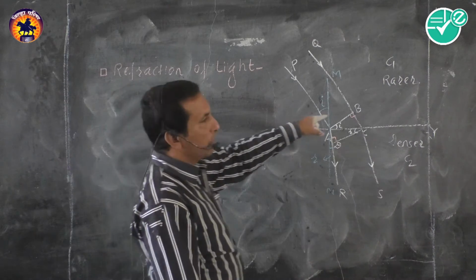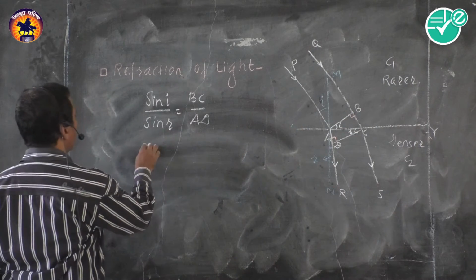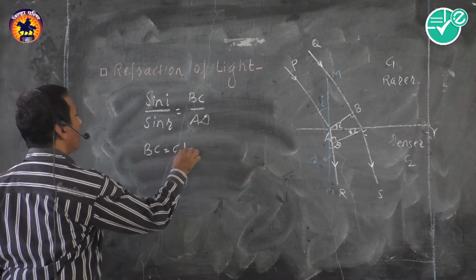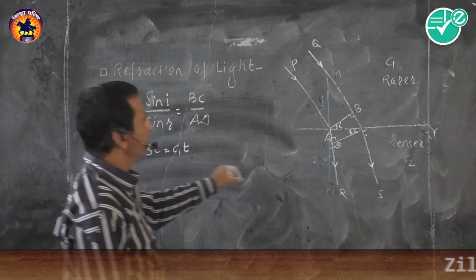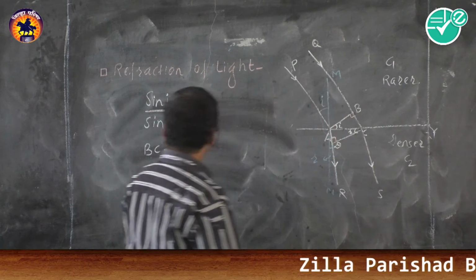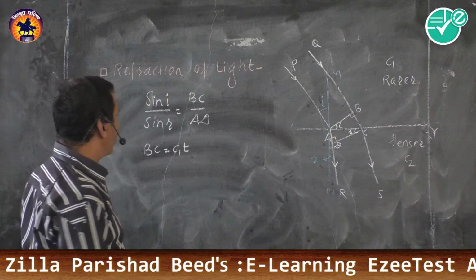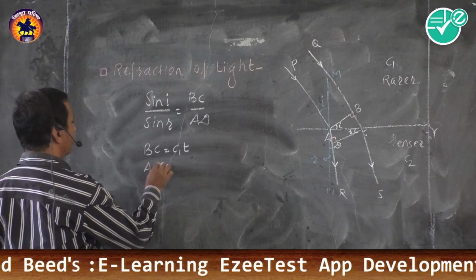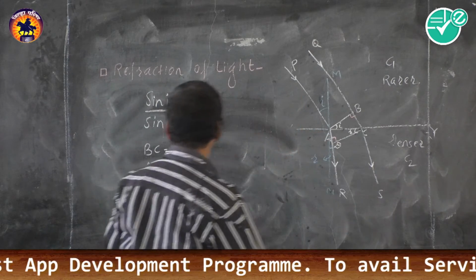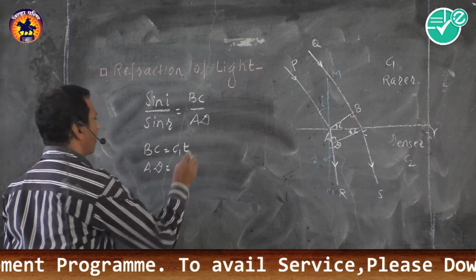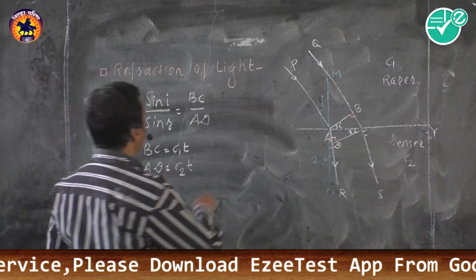Then again come towards the diagram. BC is equal to C1 into V, that is, velocity of incident ray into time. Then this distance is equal to C1t, because C1 is the velocity of light in rarer medium. Similarly, AD is equal to C2t. Put these two values in this equation. Refer to this equation as the third equation.